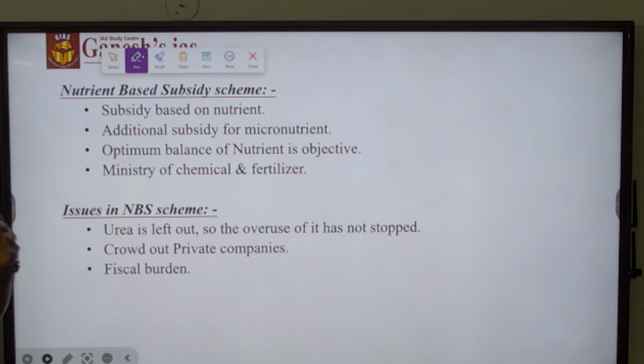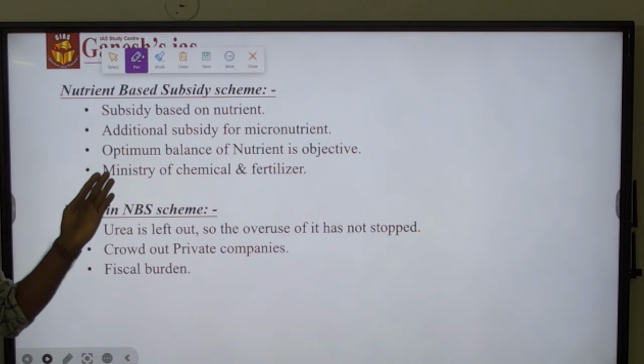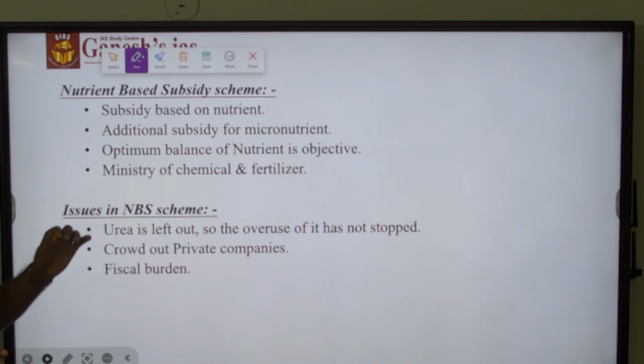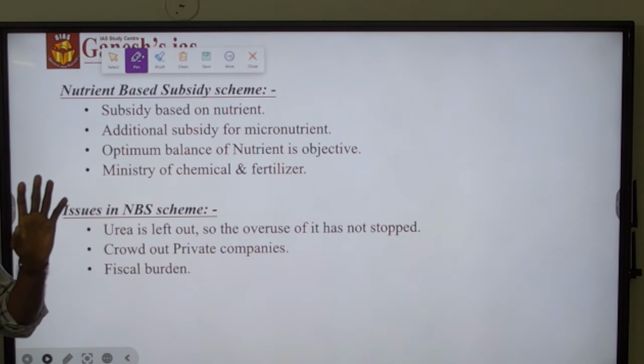So most of the time the fertilizer produced by the company is priced higher only because of the criteria that has been emphasized by the government, like giving subsidy based on the nutrients. If the specific kind of nutrients is present only, they will be able to get the subsidy. If it is not present, they could not get the subsidy. In most cases, they could not get the subsidy, or if they are getting it, they get only part of the subsidy. So the price was very high.